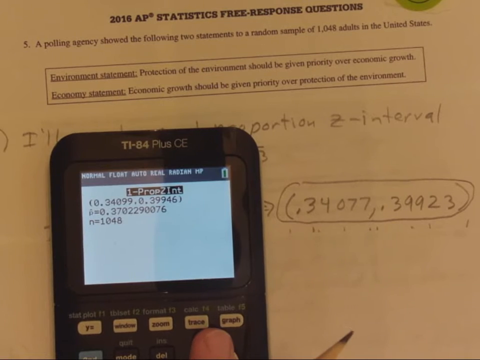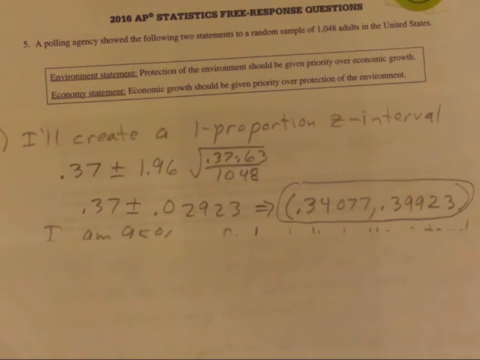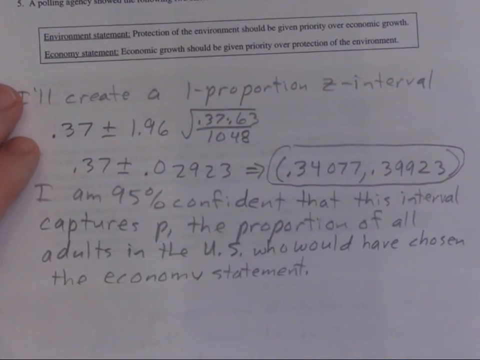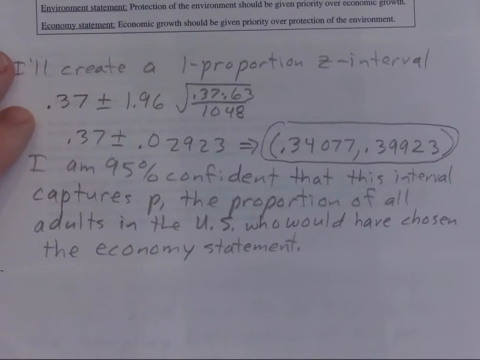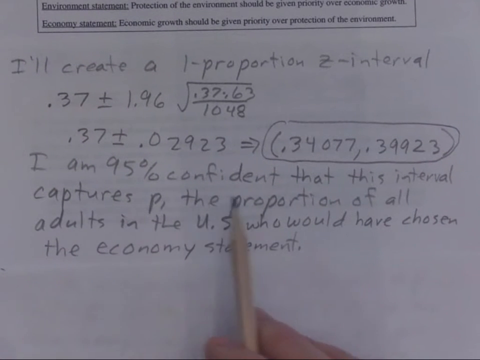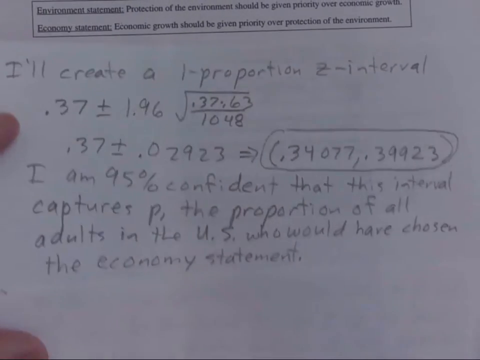But that's all you had to write down in regards to the mechanics. And of course, your ending, you're going to say, I'm 95% confident that this interval captures the parameter, which in this case is P, and if it was a mean, it'd be mu, all right? And then you say what the parameter is. It is the proportion of all the adults in the U.S. who would have chosen the economy statement, and word it like they worded it.